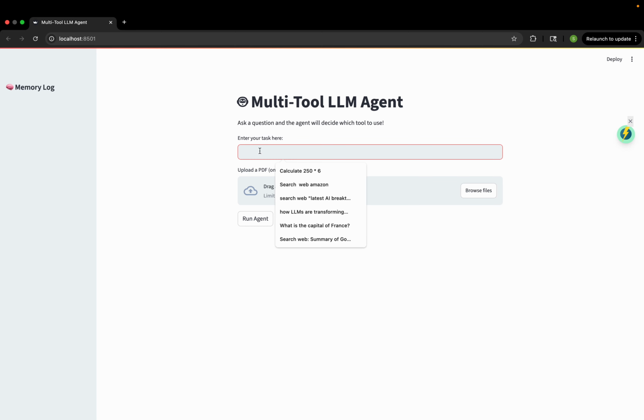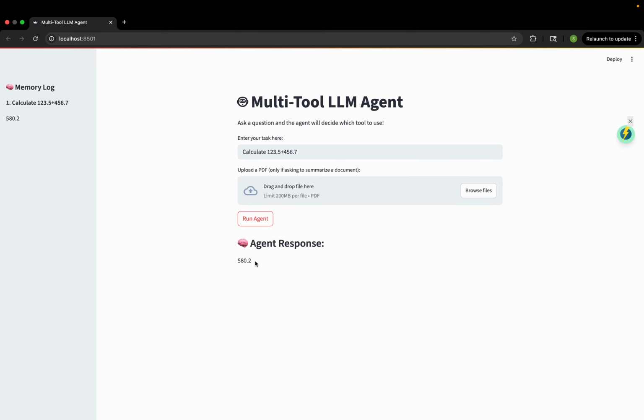Now, first we will try out the calculator. I will ask the calculator to calculate 123.5 plus 456.7. Let's see the result. So the response is 580.2, which is true.